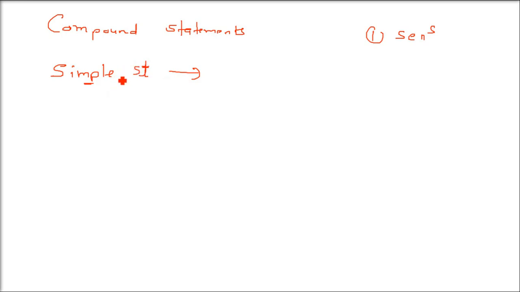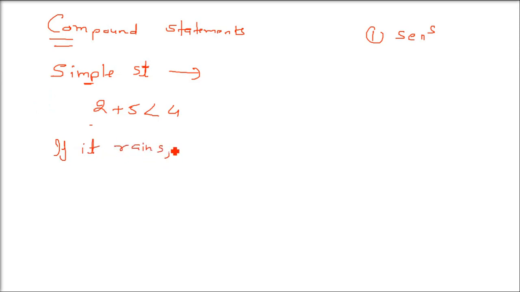A simple statement is one we don't want to further divide because it's giving certain meaning and one part is not affecting the other. Or one truth does not say the other is false. For example, if I say 2 plus 5 is less than 4, this is a simple statement. But when I talk about compound statement, we are not talking about one statement. For example, let me give you an example.